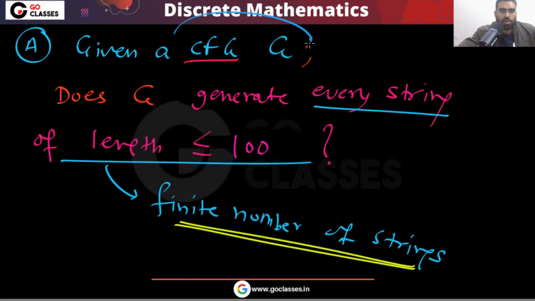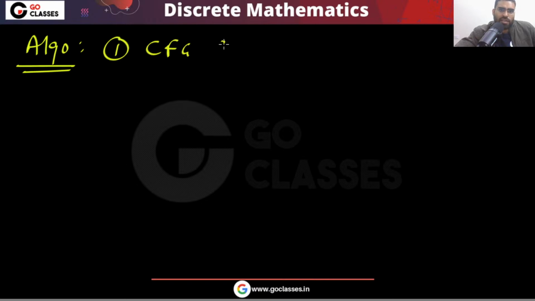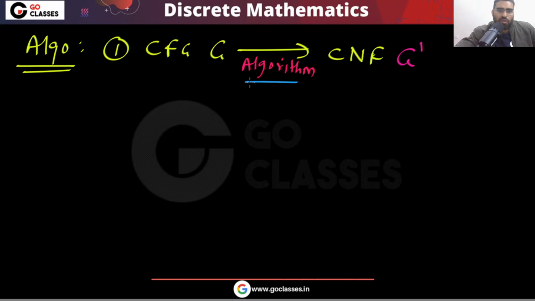So what you will do? Just run every string on the context free grammar. Right? Or the algorithm you can do like this. First, you can convert the context free grammar into Chomsky normal form. For this conversion there is an algorithm, right? Yes or no? So this conversion you can do algorithmically.